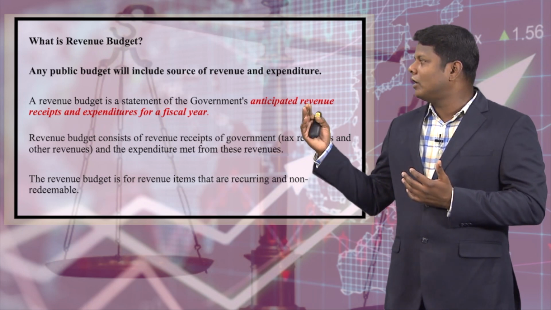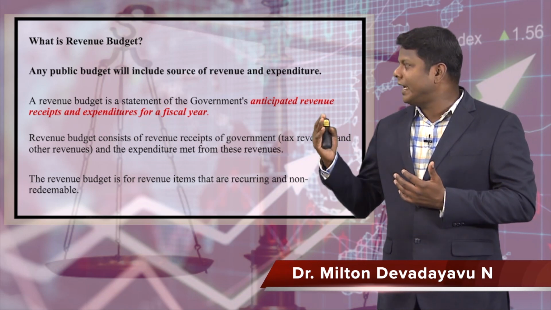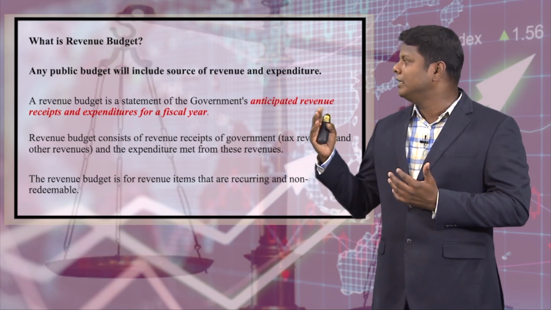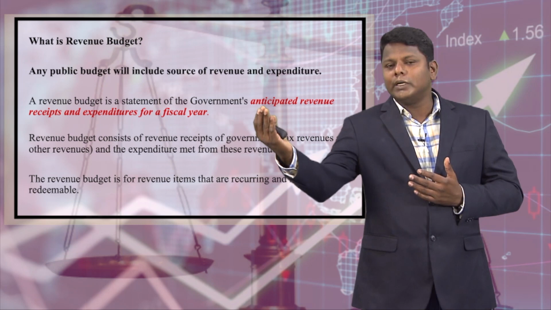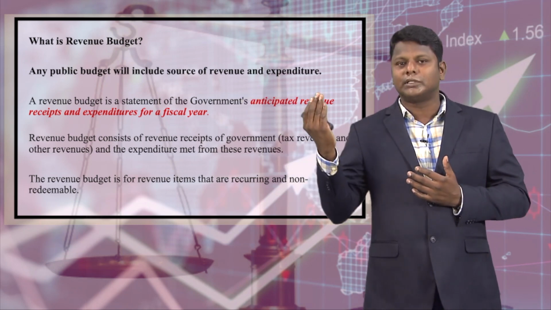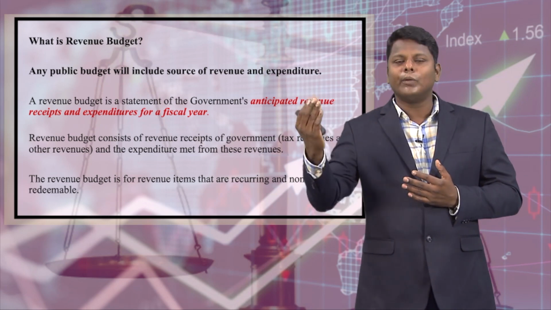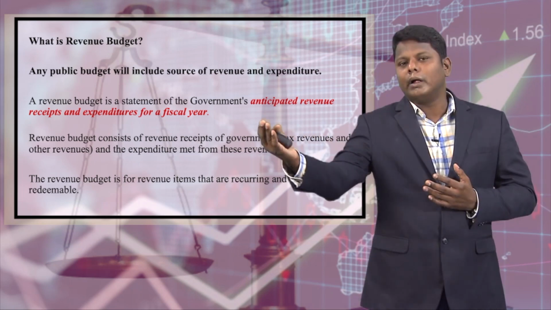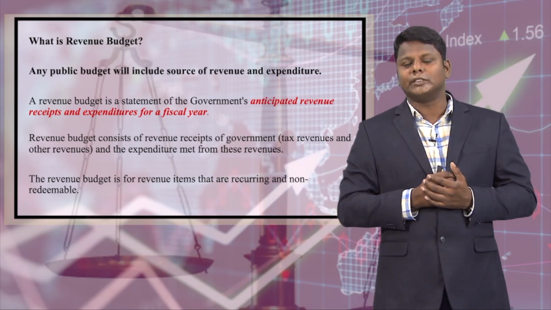Revenue budget consists of revenue receipts of the government, which means revenue from taxes and other sources, and the expenditure made from these revenues. On one hand, the government anticipates the expected revenue as revenue receipts. Revenue comes through various sources like taxes, dividends and shares from public sector enterprises.